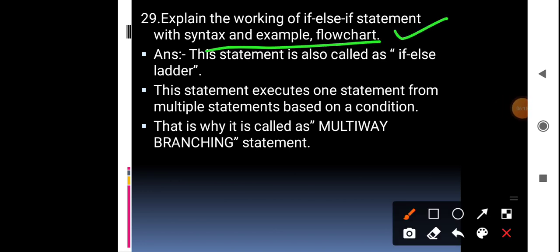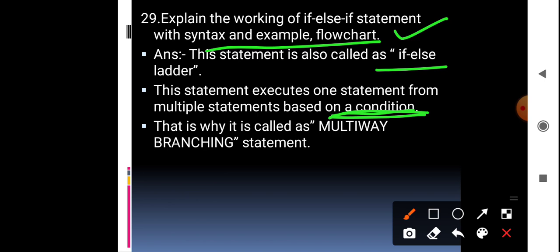The answer for this question is, the if-else statement is also called the if-else ladder. This statement executes one statement from multiple statements based on a condition. What does it mean? If the condition is true, it is going to execute one statement.